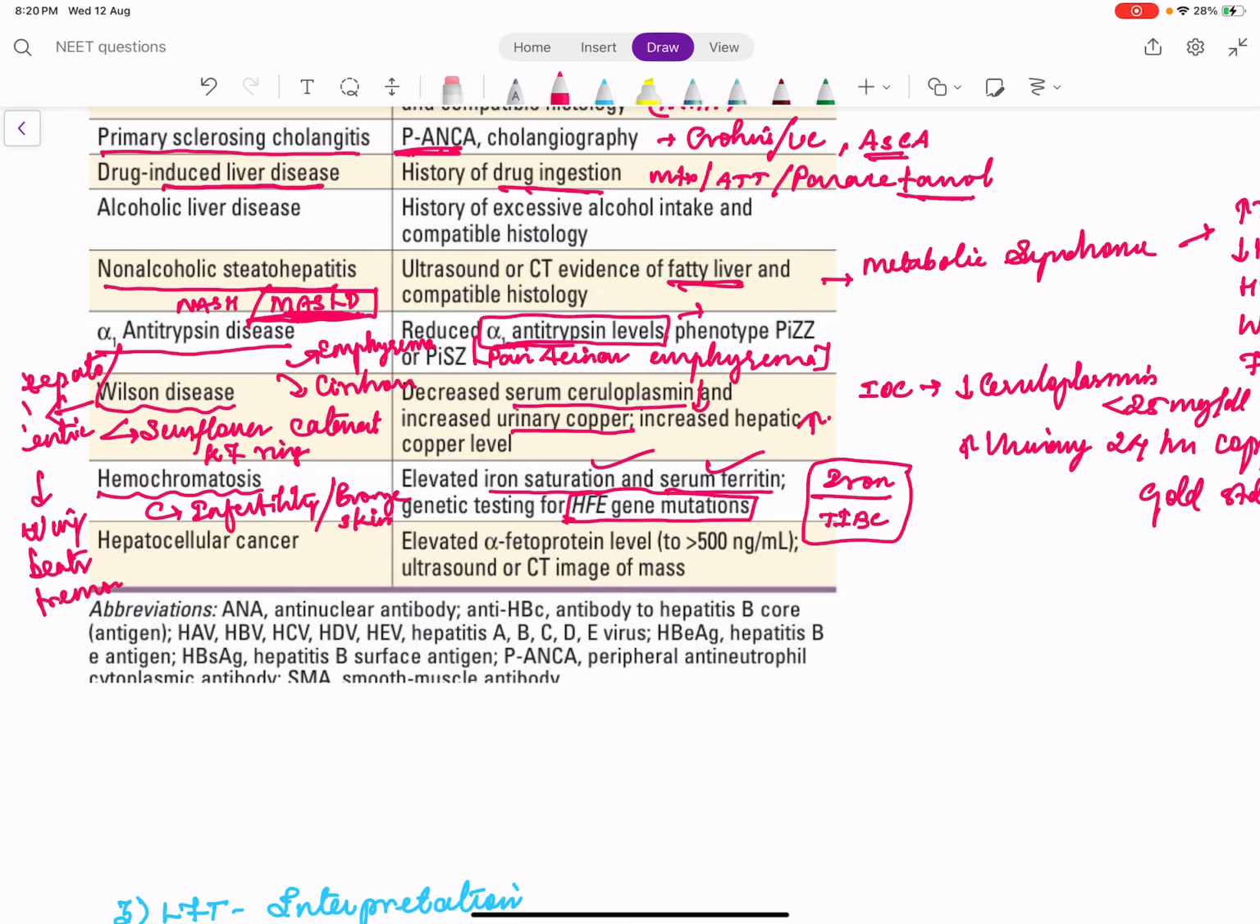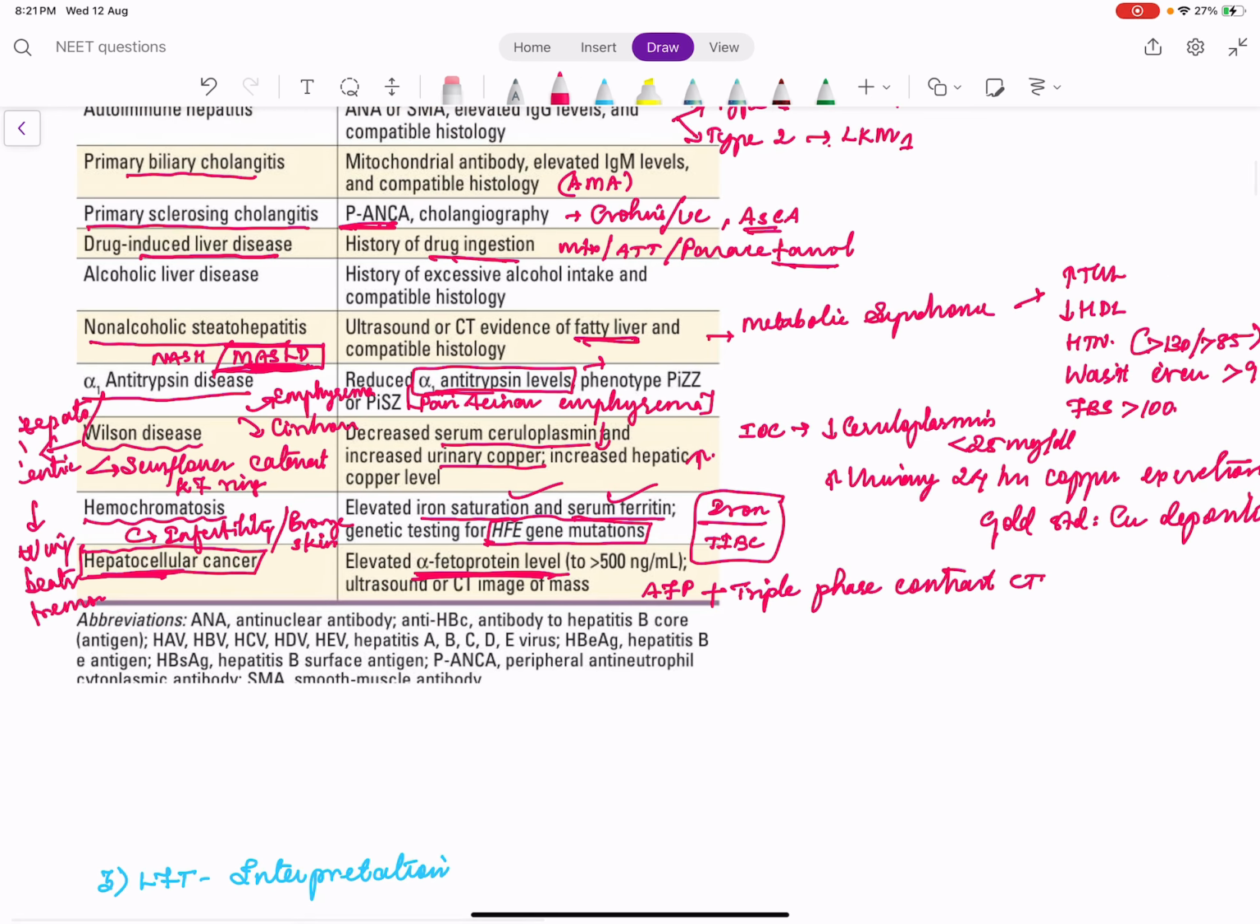And hepatocellular cancer. Most chronic diseases lead to cancer. So especially cirrhosis or fibrosis of the liver leads to hepatocellular cancer. The diagnostic test here is alpha fetoprotein. Usually we do a combination. We do a blood alpha fetoprotein level plus there is a special imaging called as triple phase contrast CT. Okay, triple phase contrast CT. Remember this term. So this combination together picks up hepatocellular carcinoma.